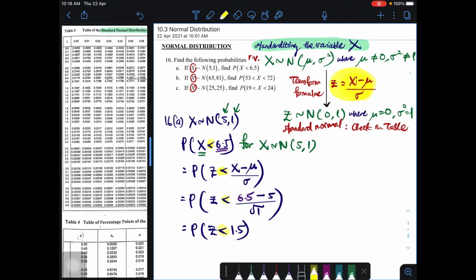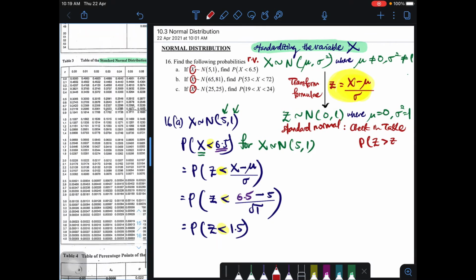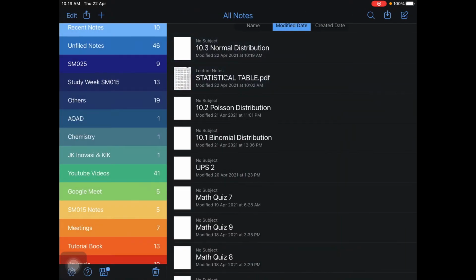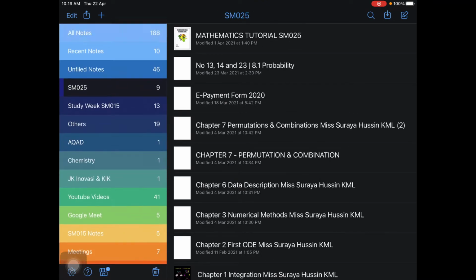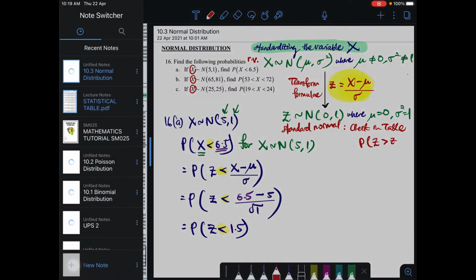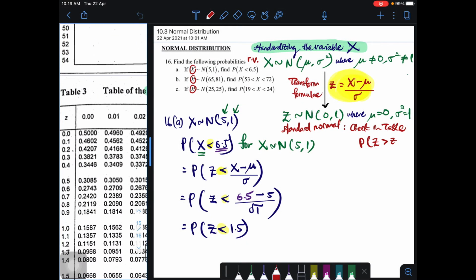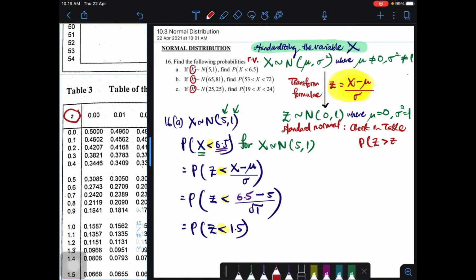But in the table, we only have z more than or equal to z. Because in the table here, we have z.